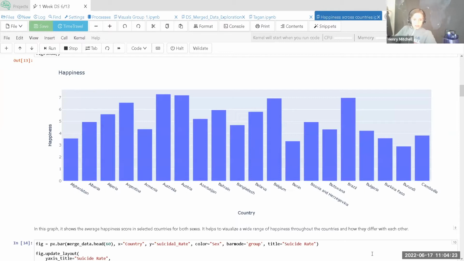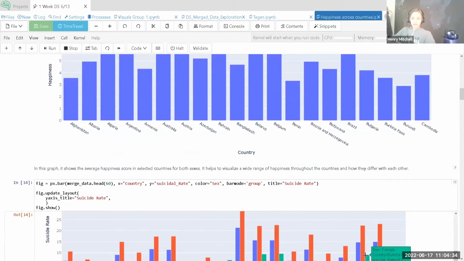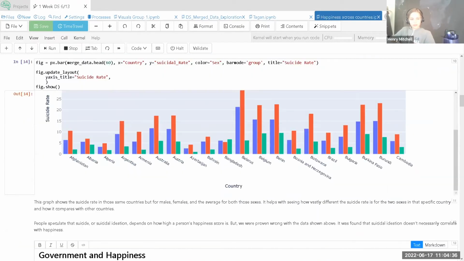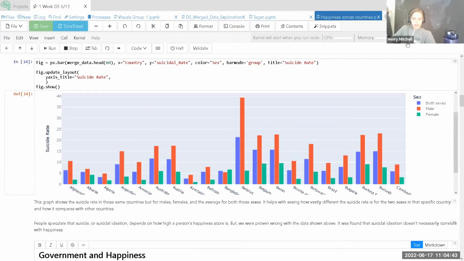In this graph, it shows the average score in selected countries for both sexes. It helps to visualize a wide range of happiness throughout the countries and how they may differ from each other. You'll see this later in many other graphs. This graph shows the suicide rates in those same countries, but for males, females, and the average for both of those sexes. It helps with seeing how vastly different the suicide rate is for the two sexes in that specific country and how it compares with the other countries shown.